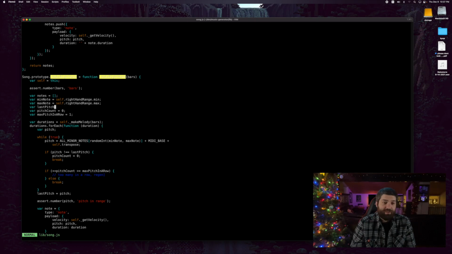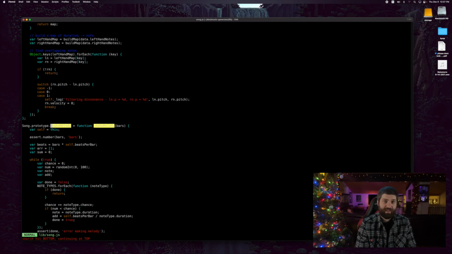I haven't looked in this code in like 2 months. I actually don't remember how this works. Oh, make melody. There's a make melody function. What the hell does that do?